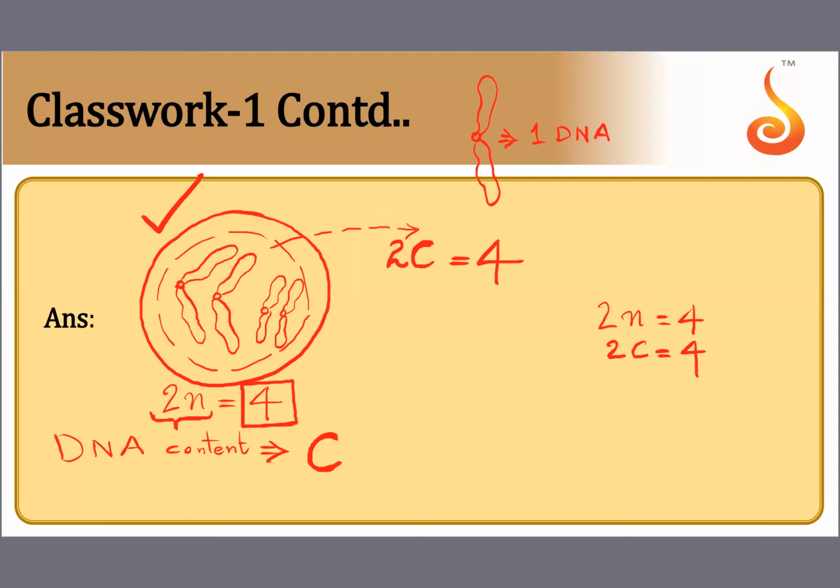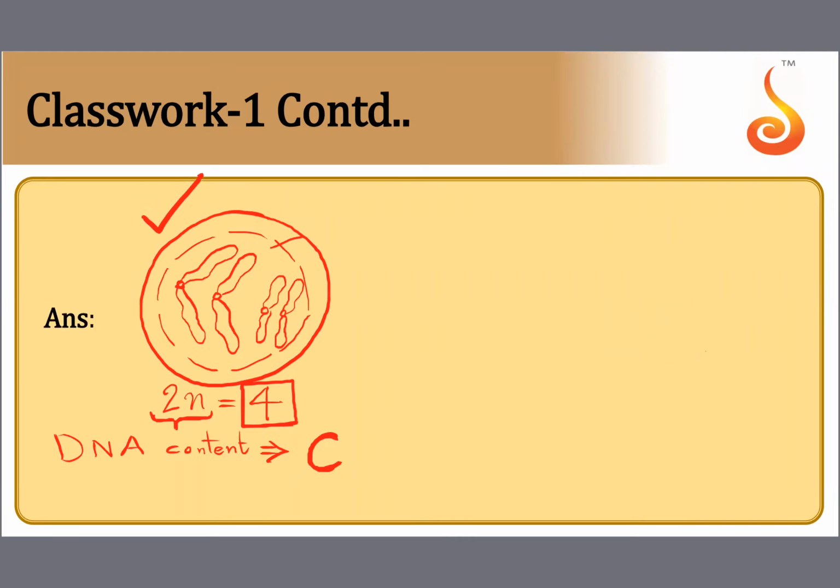Okay, so 2n is equal to 4 and 2c is equal to 4 in a cell which is yet to undergo S phase. This cell has not yet started dividing, it has not yet duplicated its chromosomes. See now what will happen. Imagine this cell is waiting to divide. This cell is getting ready to divide. You know what will happen that time?